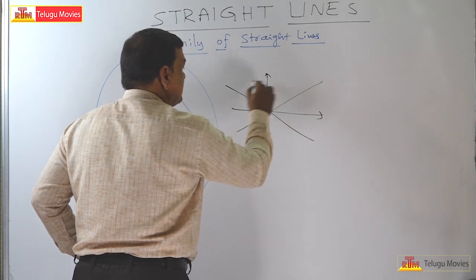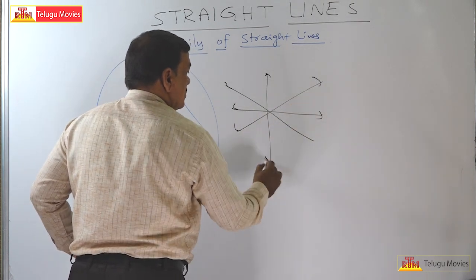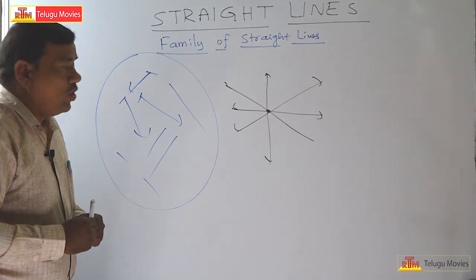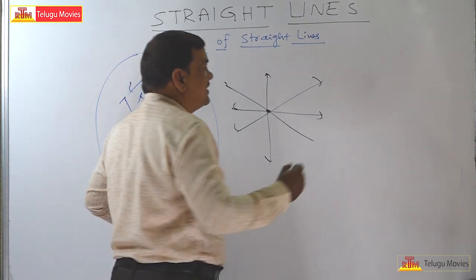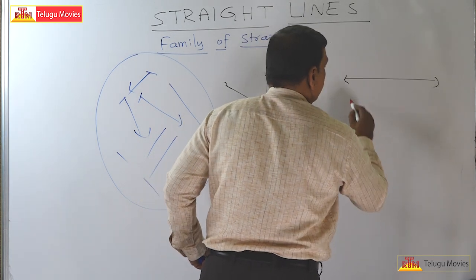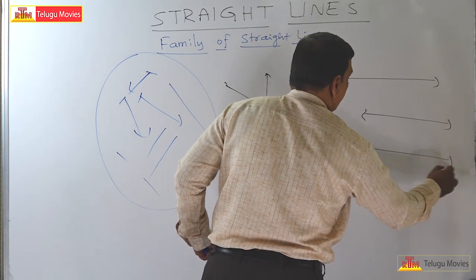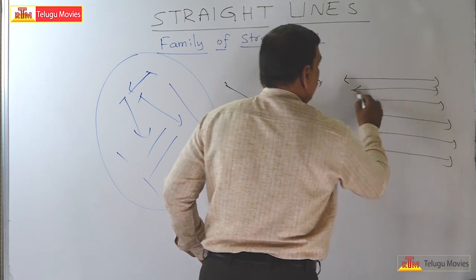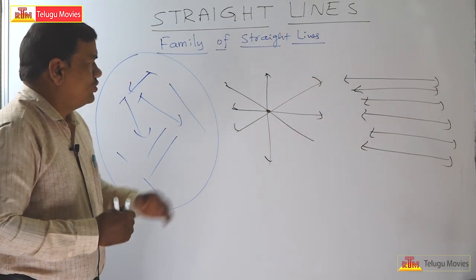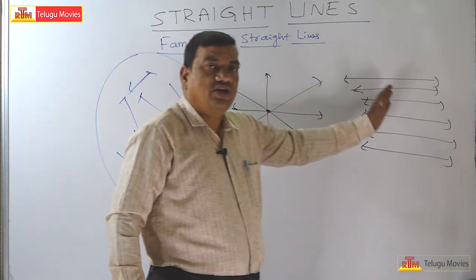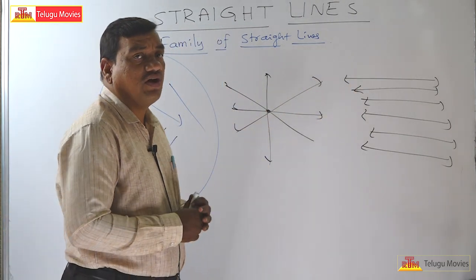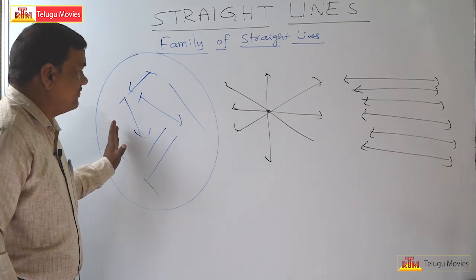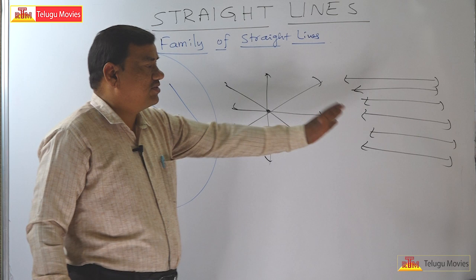Let us take another set. So this is another set of lines. Now let us take another set. So these three are sets of lines, but which of them can we call a family of straight lines? Can we call the first, second and third a family?